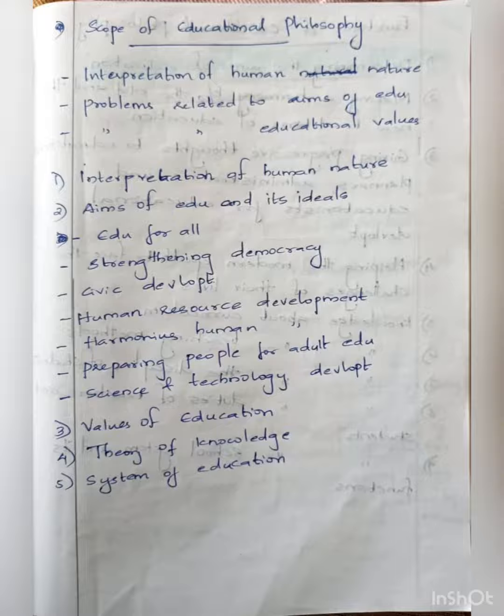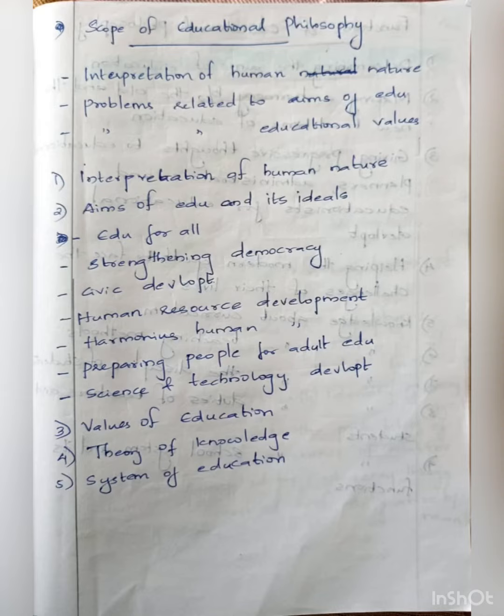Under aims of education and its ideals, we have little points, that is education for all, strengthening democracy, civic development, human resource development, harmonious human development, preparing people for adult education, science and technology development. Then the third point is values of education, the fourth point is theory of knowledge, and the fifth point is system of education. Next comes function of educational philosophy.